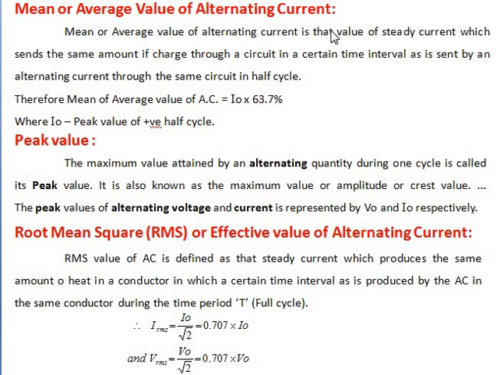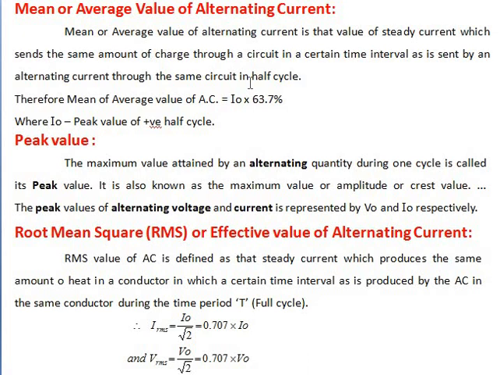The mean or average value of alternating current is that value of steady current which sends the same amount of charge through a circuit in a certain time interval as is sent by an alternating current through the same circuit in half cycle.